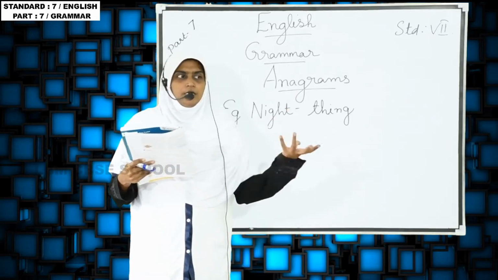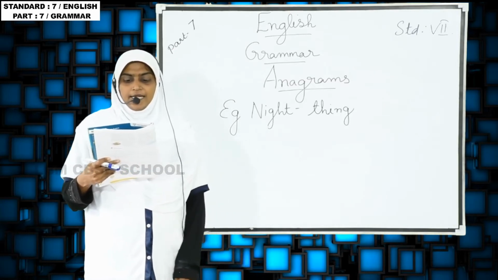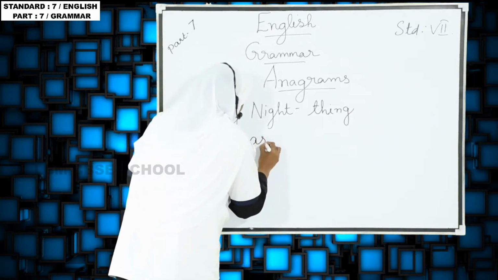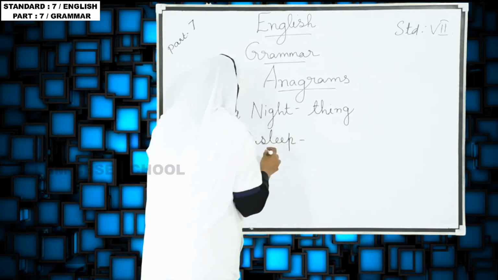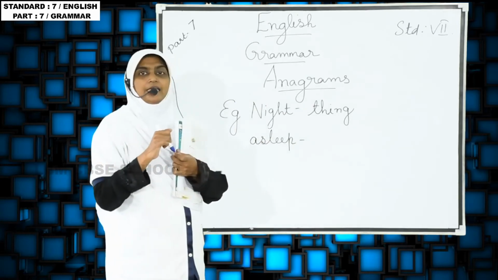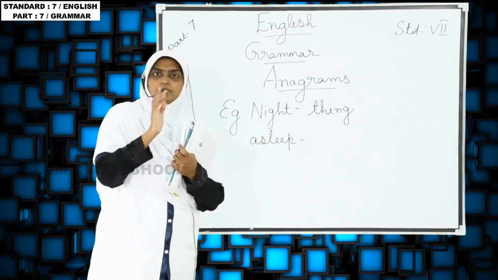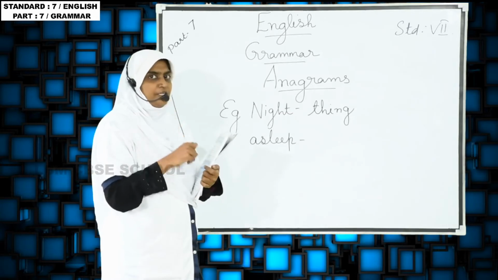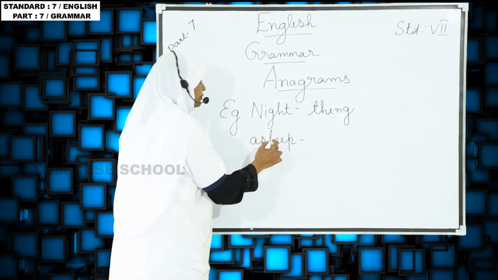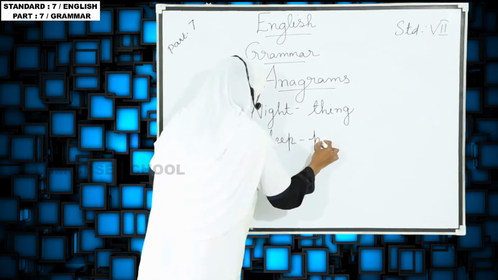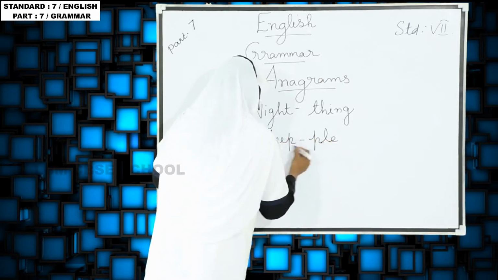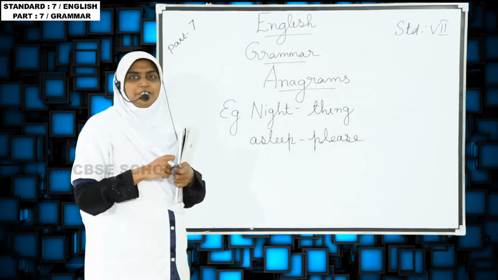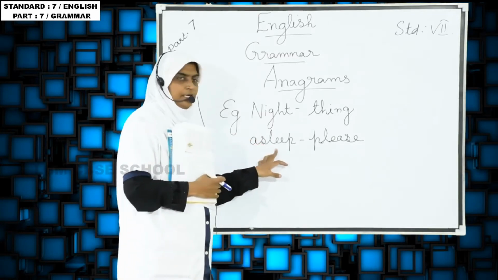We have no things, that is. And the next word I'm going to write here is asleep. Asleep means this. And then this also I'm going to rearrange. What I'm going to take: P, L, E, A, S, E. So I formed a new word. So asleep is one word.